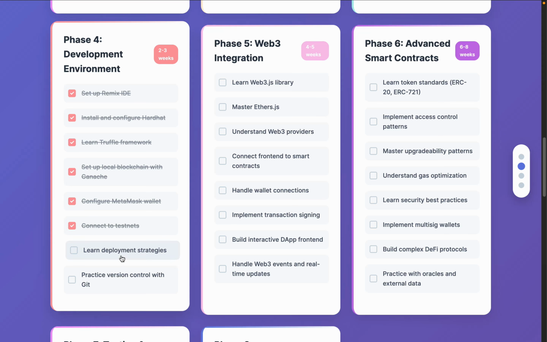You have to learn about the deployment strategy. You have to learn the practice of managing your project in the Git environment. So that's your fourth stage.